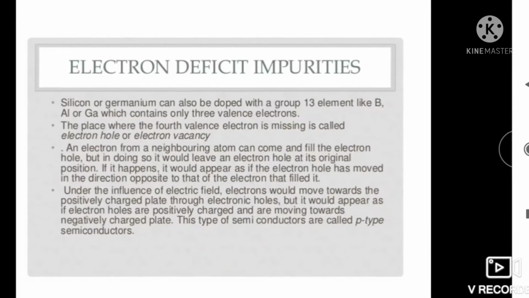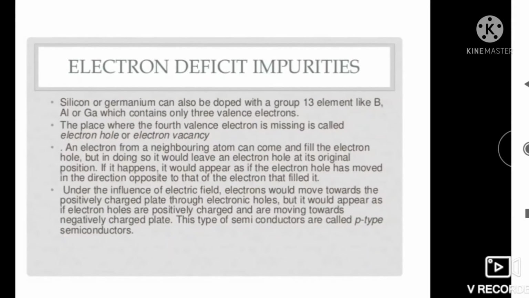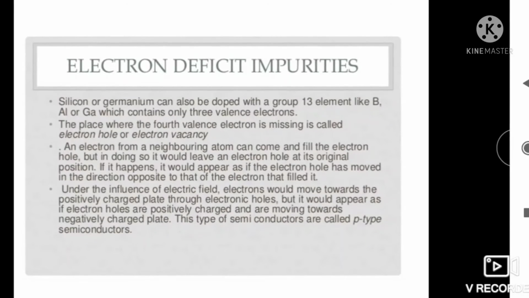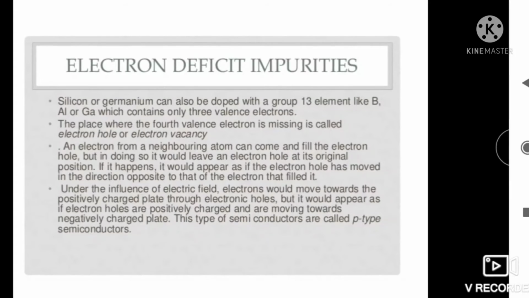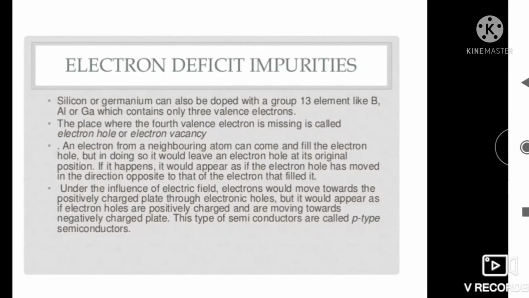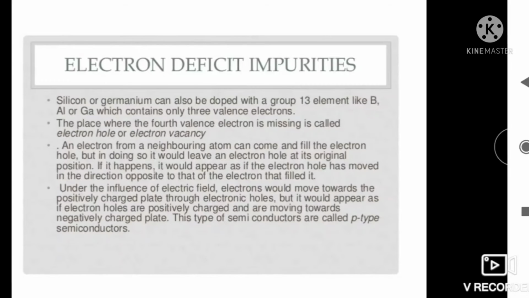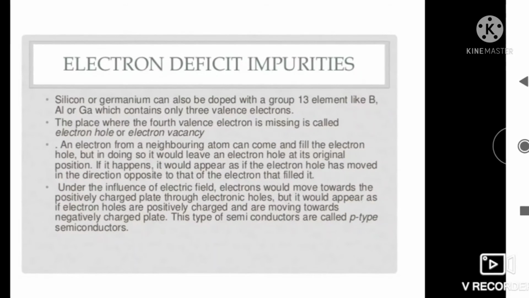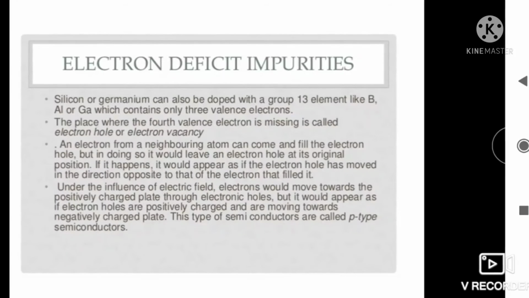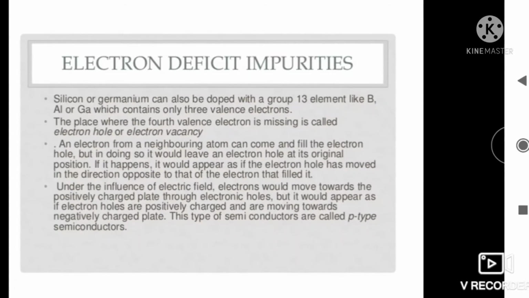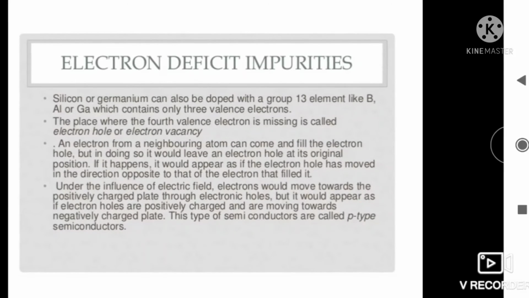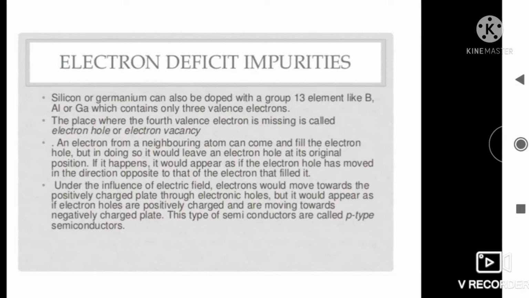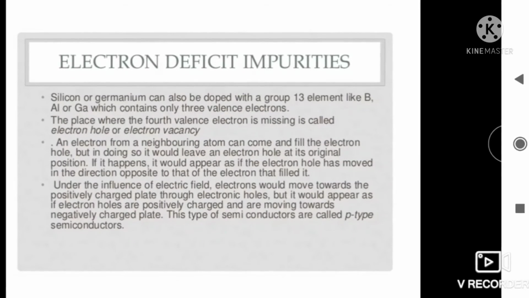If it happens, it would appear as if the electron hole has moved in the direction opposite to that of the electron that filled it. Under the influence of an electric field, electrons would move towards the positively charged plate through electronic holes, but it would appear as if electron holes are positively charged and are moving towards the negatively charged plate. This type of semiconductor is called P-type semiconductor.